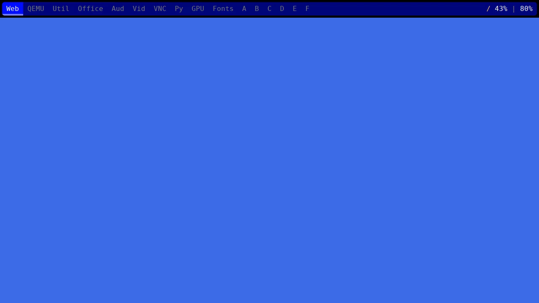I have 16 workspaces on my Openbox, and on the upper right, you can see a battery percentage, and you can see the percentage of disk space full. This is my setup with virtual network computing, or VNC.